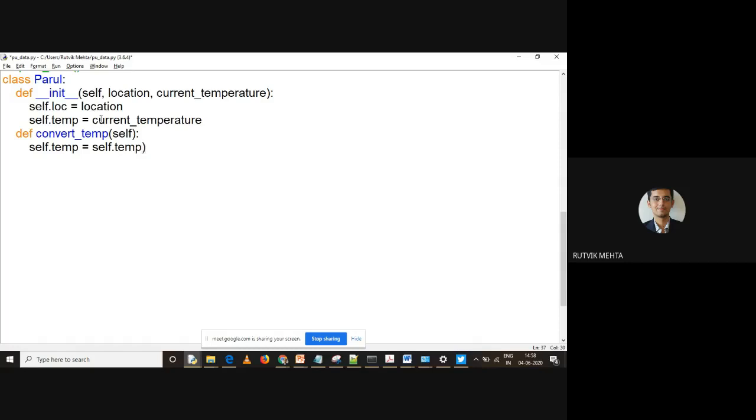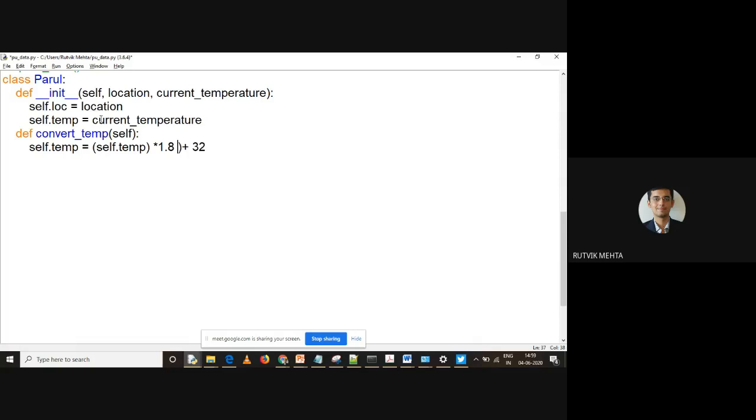सेल्सियस को कैसे फ़ारेनहाइट में कन्वर्ट करोगे? इस इक्वेशन पता है? F is equal to C multiplied by 1.8, and then from the right side 32 is passed on to the left side. So plus 32, isn't it? So the temperature is multiplied with 1.8 and then you are adding 32 to it, right?